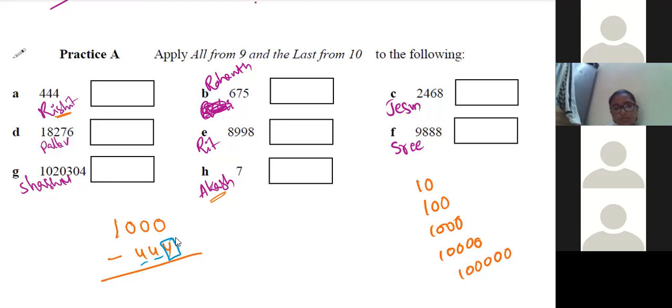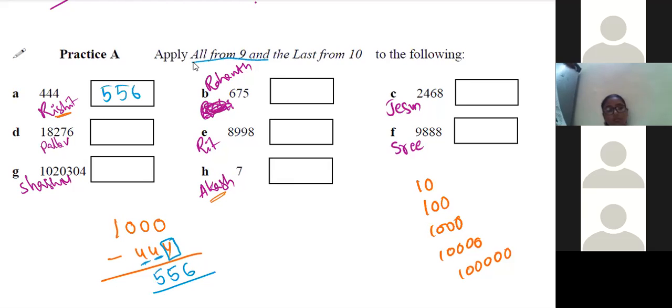10 minus 4 is equal to 6. 9 minus 4 is equal to 5. 9 minus 4 is equal to 5. Right. So that's all. That is the answer, 556. So see here: apply all from 9 and last from 10 sutra for the following numbers. That is the question. So here we are applying: the last we have to make 10, and all the remaining numbers we have to make 9.